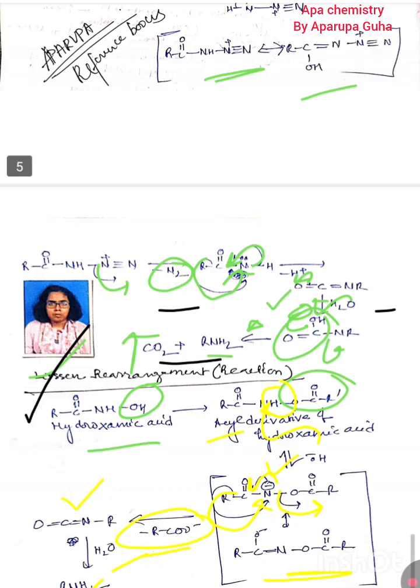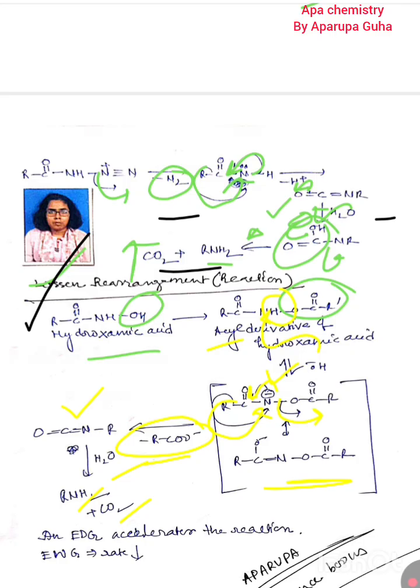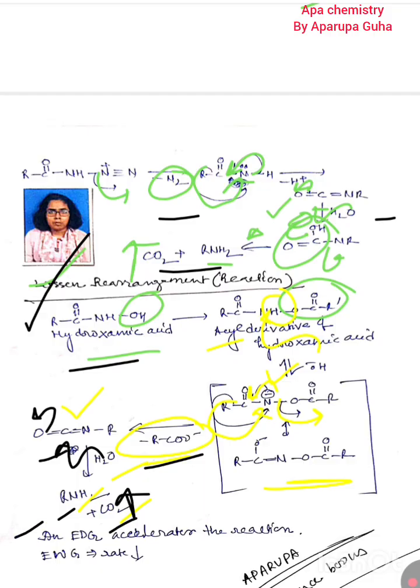Next one, Lossen reaction. Hydroxamic acid: there also this OH can be acylated, that is called the acyl derivative of hydroxamic acid. There should be an internal reagent, acyl group is released, so R-N=C=O can be produced. When water reacts there, COOH is produced. After that there should be decarboxylation, this amine and CO2 should be released. And electron donating groups accelerate the reaction, and electron withdrawing groups decrease the rate. So this is nitrene, that should be completed.